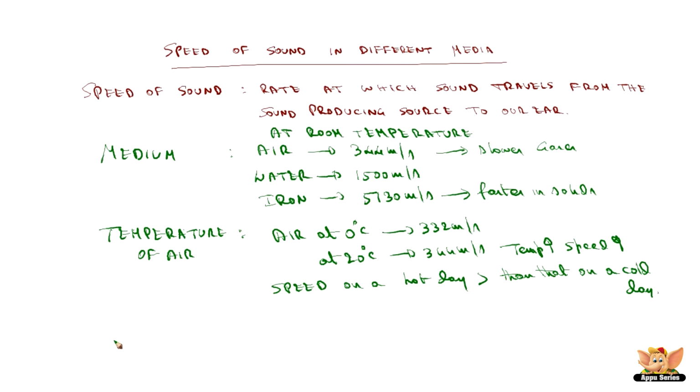The third parameter on which it depends is humidity of air, the moisture content in air. How does it depend on humidity? Let us see. We have two things. One is dry air and humid air. Humid air is where the moisture content is higher. So in dry air, the speed of sound is low, and high in humid air.